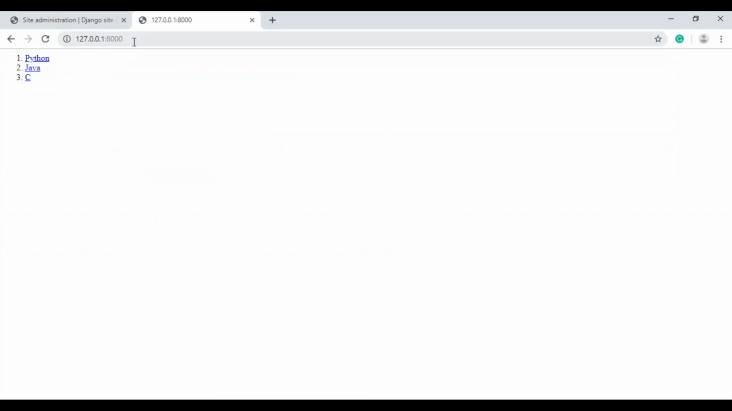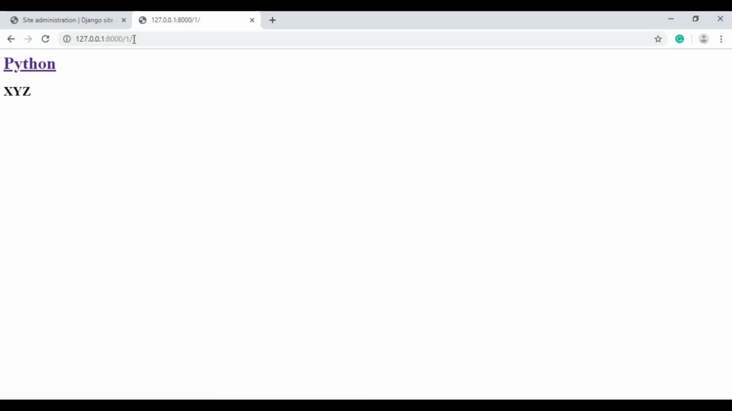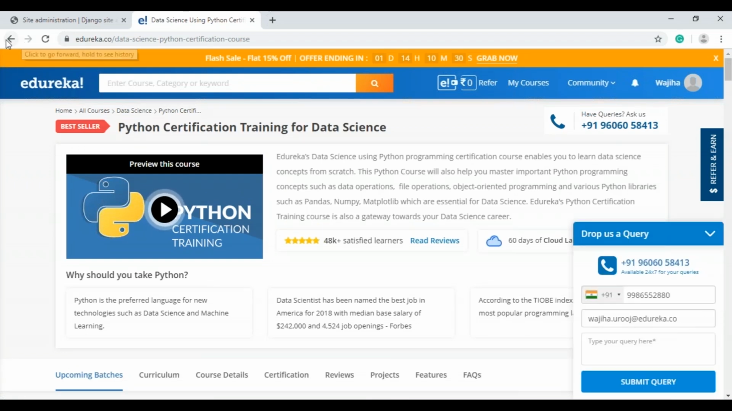I'll get back to my home page, and over here I'll write a slash and the primary key of Python, which is 1, and hit enter. As you can see, when I entered the primary key of Python, which was 1, earlier it was just showing the name of the course. Now, as you can see, my course name has been linked to the official website of Edureka.